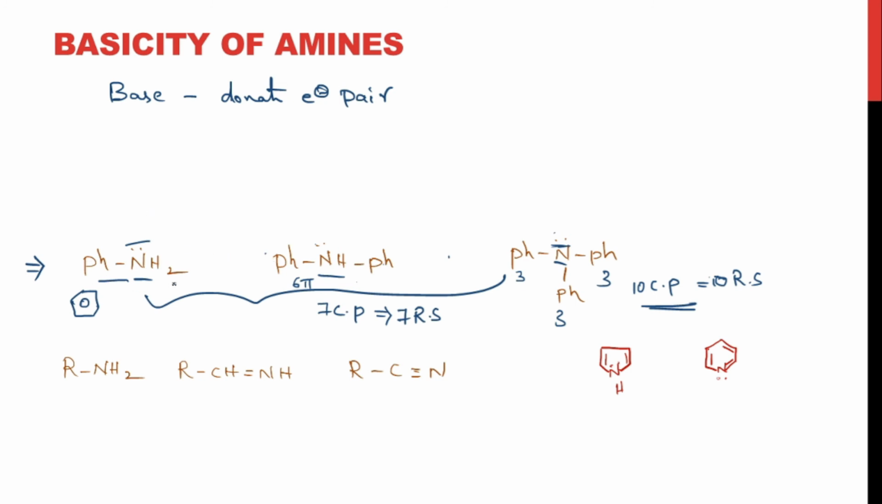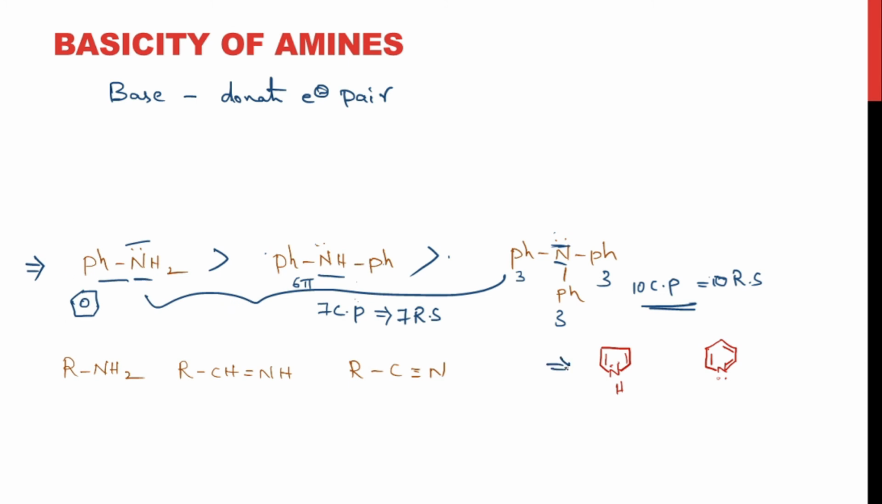Now this particular compound will be able to donate the electrons more effectively than this one, right? So this is more basic. This has more resonating structures than this compound, so this would be donating more effectively than this compound. So this would be more basic, right? This is the order of basicity in amines, right?